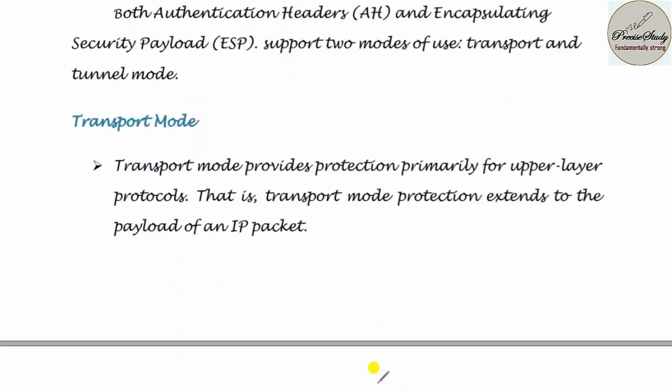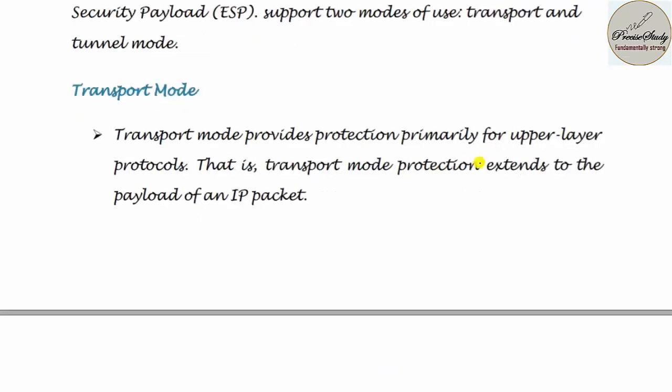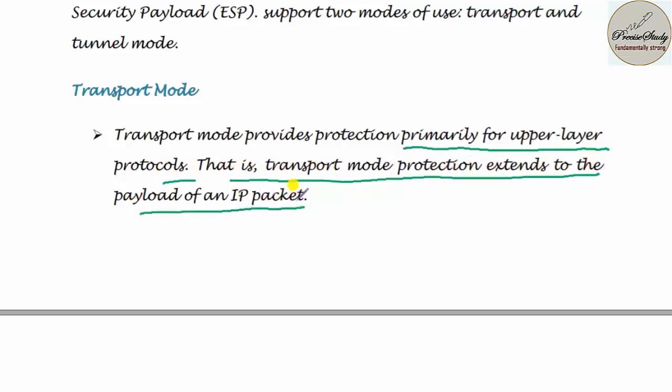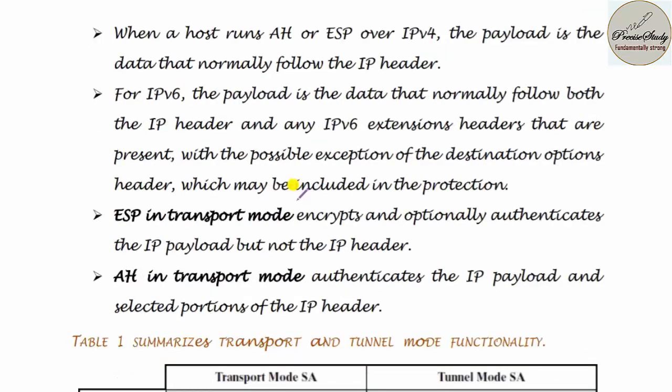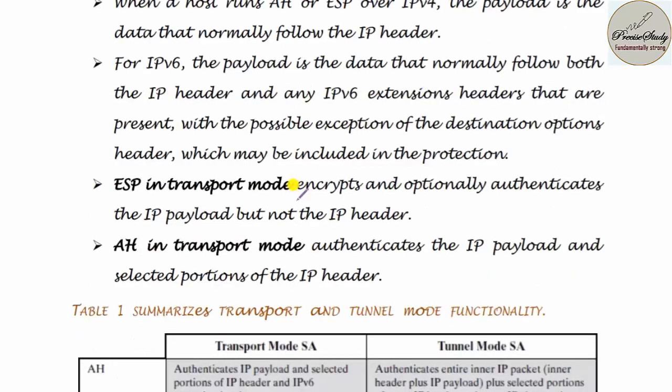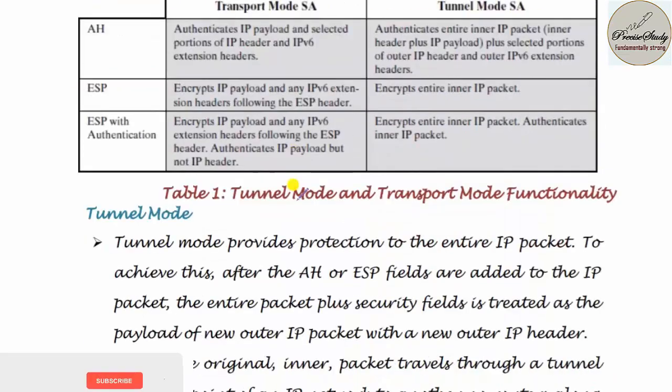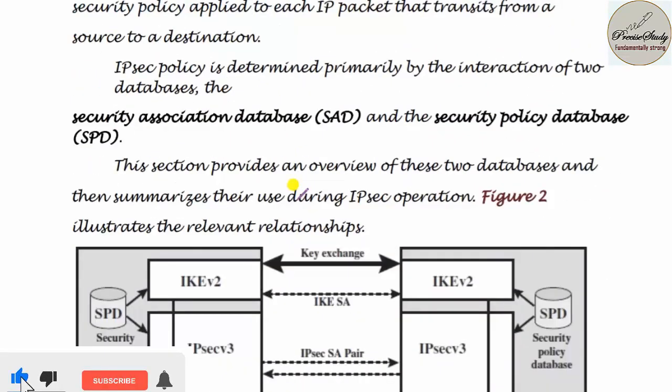Next, let us talk about transport mode. We are going to make use of protection primarily for upper layer protocols, that is, transport mode protection extends to the payload of an internet protocol packet. So ESP in transport mode or AH in transport mode authenticates the IP payload and selected portions of the IP header.